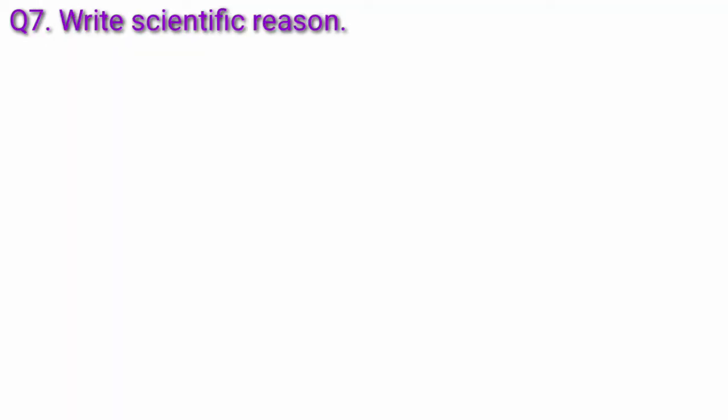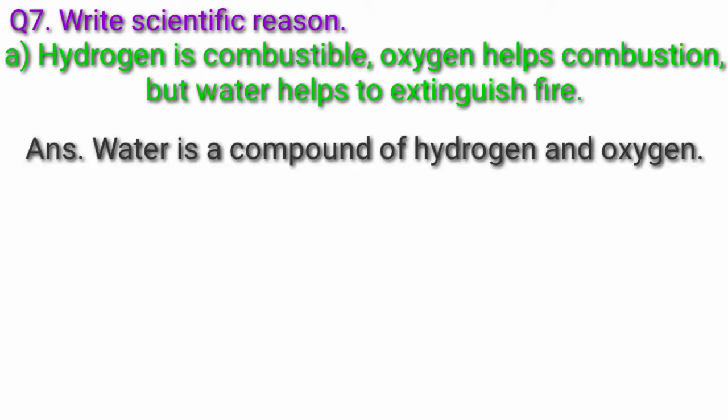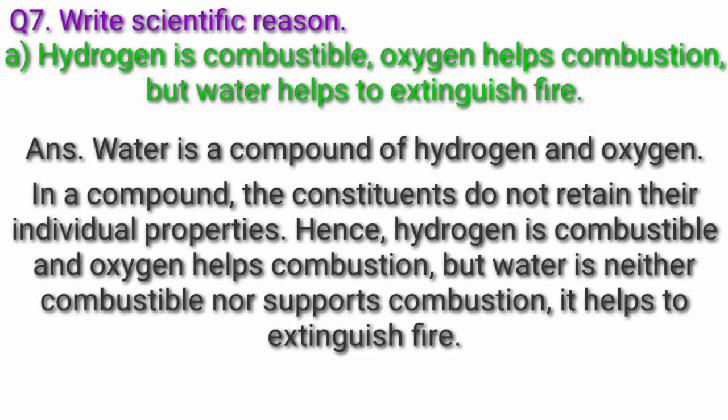Question 7. Write scientific reasons. A. Hydrogen is combustible, oxygen helps combustion, but water helps to extinguish fire. Answer. Water is a compound of hydrogen and oxygen. In a compound, the constituents do not retain their individual properties. Hence, hydrogen is combustible and oxygen helps combustion. But water is neither combustible nor supports combustion. It helps to extinguish fire.